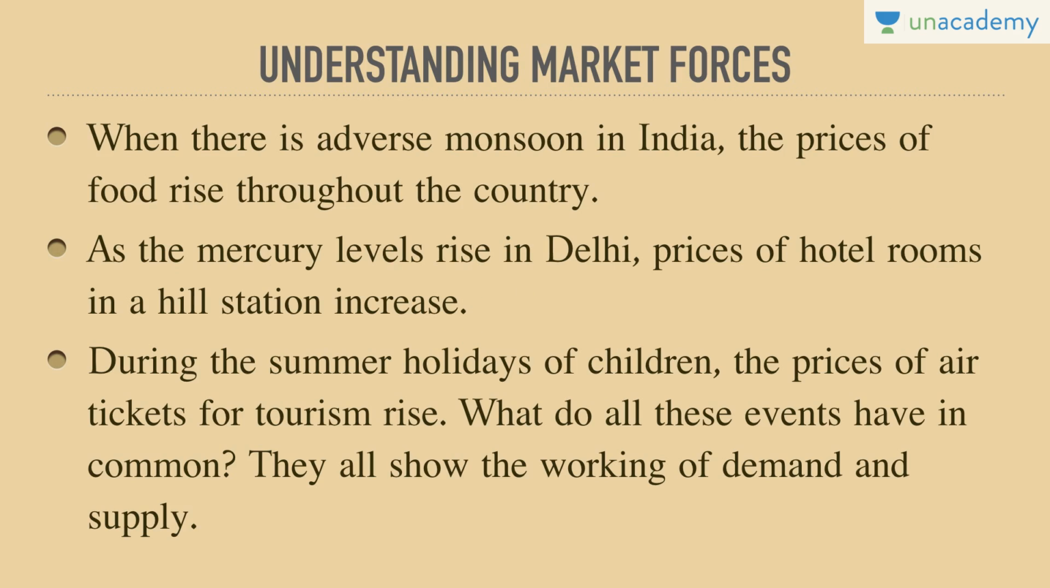Why does this happen? What makes these incidences take place? During the summer holidays of children, the prices of air tickets for tourism rise. What do all these events have in common? They have that when the demand for these things, like the hotel rooms in hill station, flight tickets in case of tourism, summer holidays, in case of food when there is adverse monsoon. So the thing is that in any kind of adversity, the demand for all these things go up.